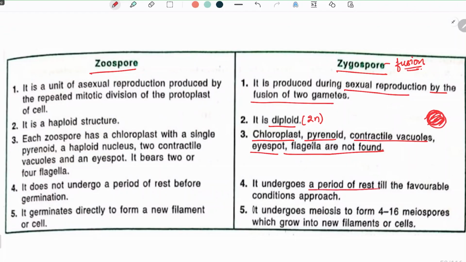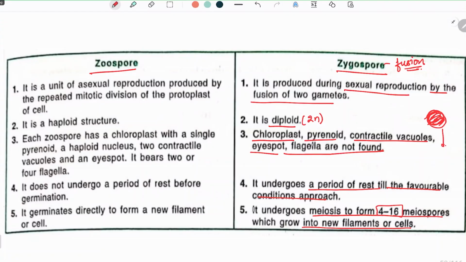It undergoes a period of rest until a favorable condition approaches, like maximum nutrition and light availability. Now, it undergoes meiosis to form 4 to 16 meiospores, which grow into a new filament or cells.